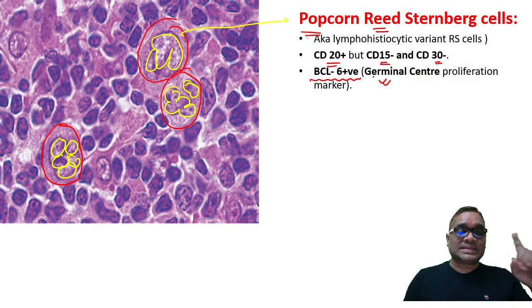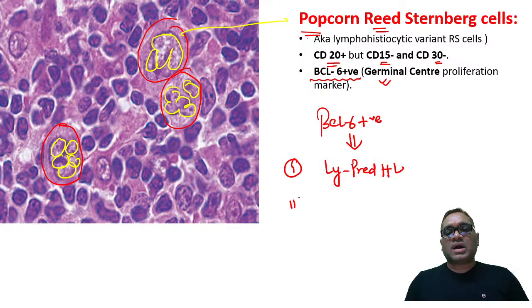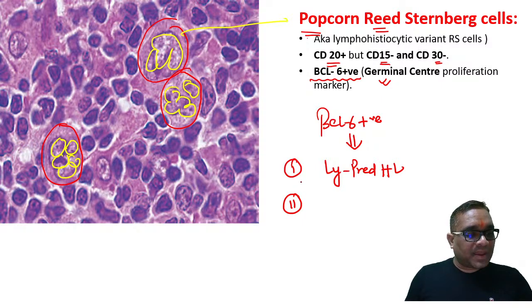It is BCL6. Remember, there are a few cancers which are BCL6 positive and you should remember them. These are the two cancers which are BCL6 positive. Number one, we are discussing lymphocyte predominant Hodgkin's lymphoma. So can you tell me the second one, where an African baby will be affected and will have a mass in the mandible? Anybody?